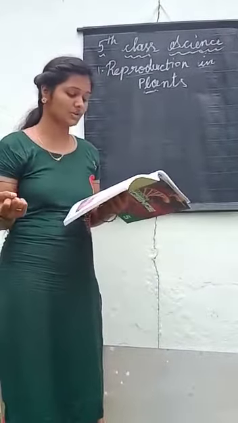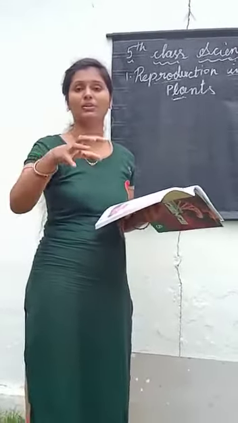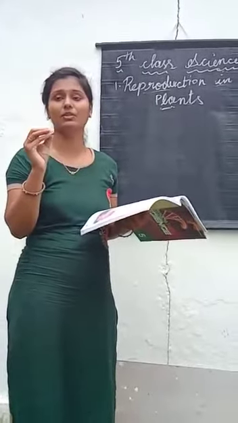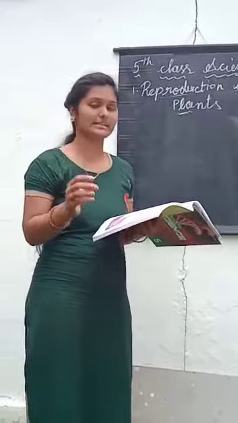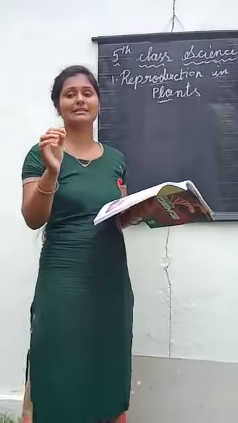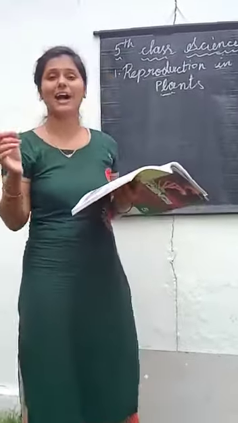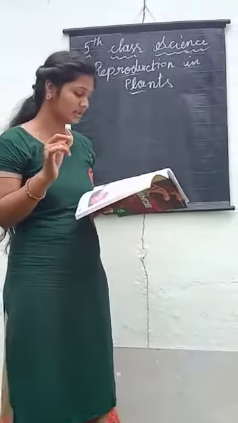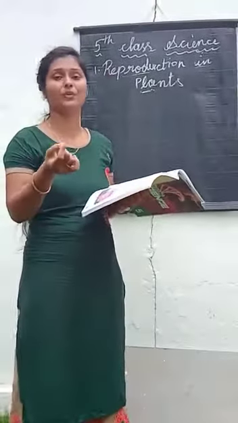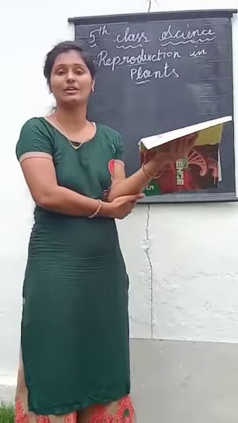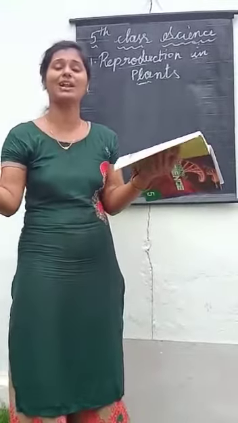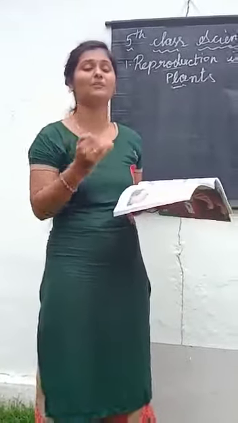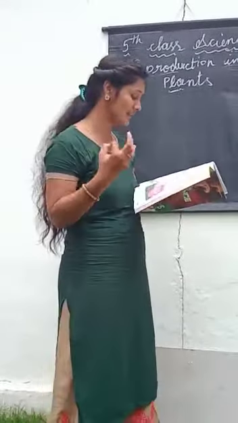So what are those insects? Insects will come onto the crop and eat the crop. So we have to protect it from the insects and the diseases. Some crops also have diseases, and from that also we have to protect the crop. And grazing animals: if you go outside, you can see the buffaloes, goats and all will come and eat the crop, right? So we have to protect the crop from these three causes.